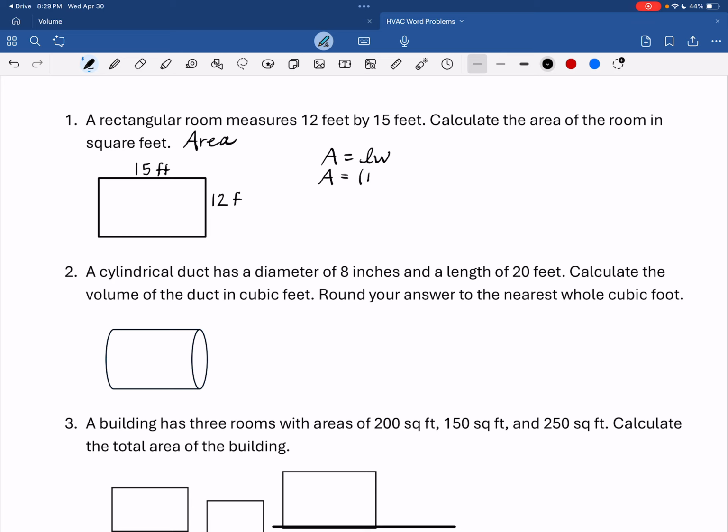Area equals 15 times 12. I'm using a calculator, but please ask your instructor about that if he or she wants you to do these by hand. 180 square feet is your final answer.